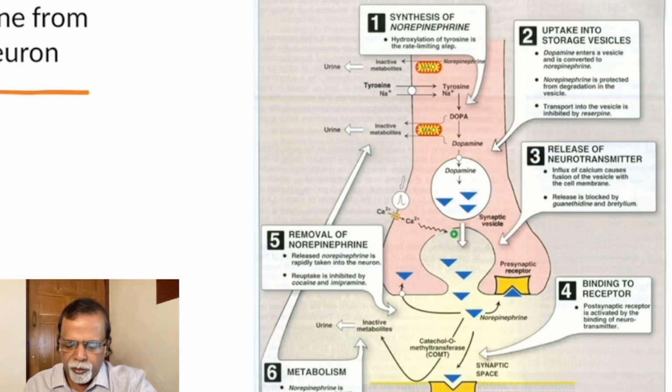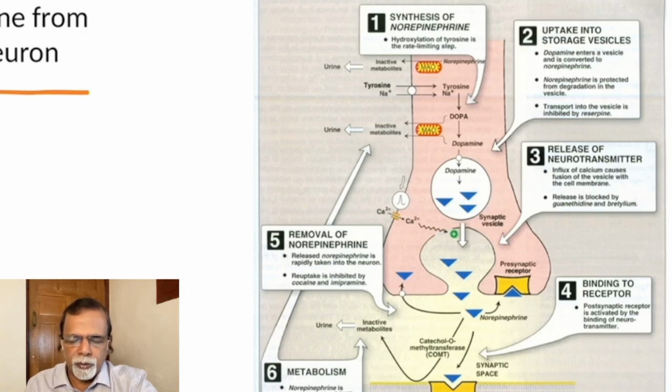Norepinephrine can be acted upon by catechol-O-methyltransferase. Then it is converted to inactive metabolites excreted in the urine, which we have already mentioned. A small amount may get reuptaken, and this can be used for further recycling.